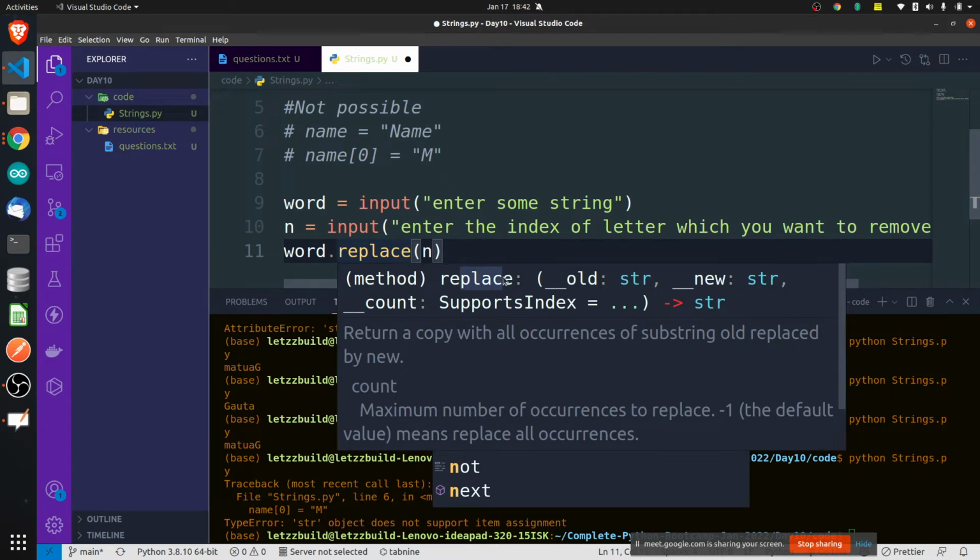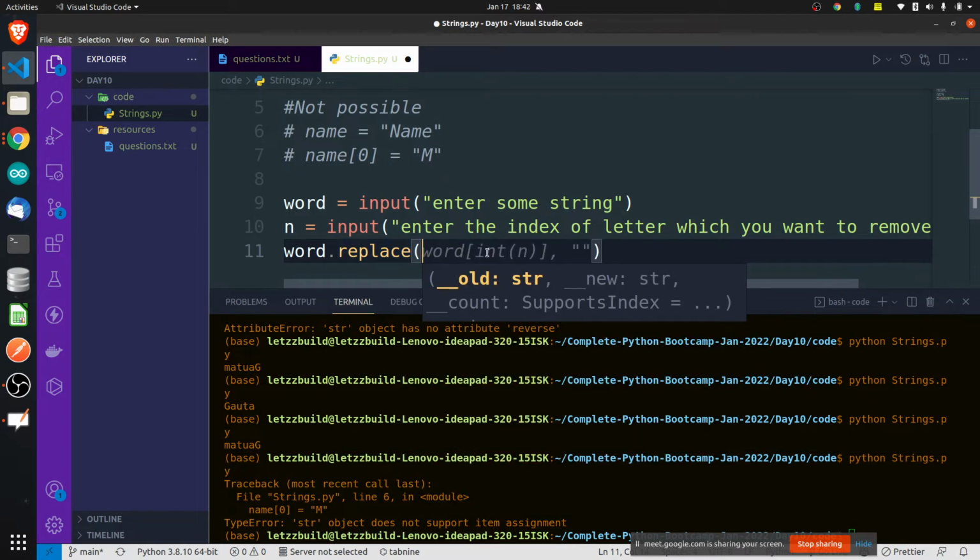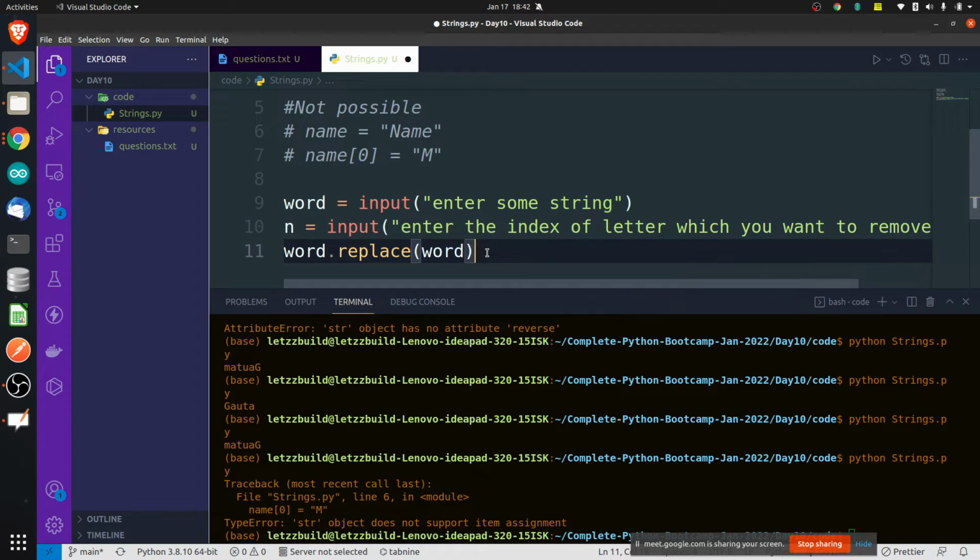The first parameter is the old string, the string which you want to replace, and the second parameter is the new string, what you want to replace it with. It is going to return a new string.